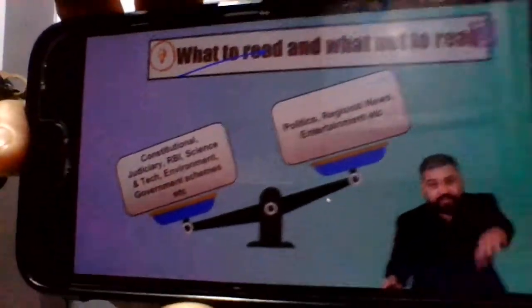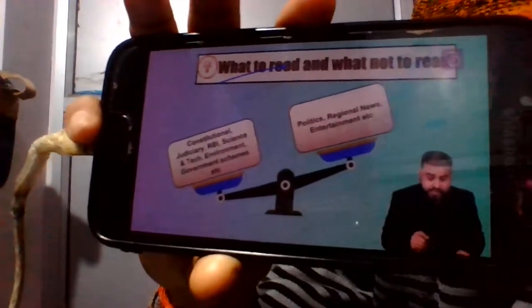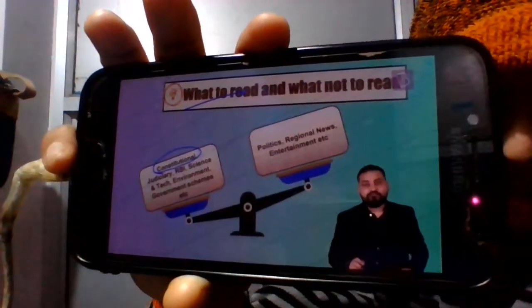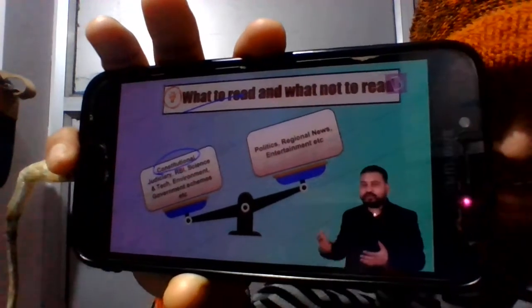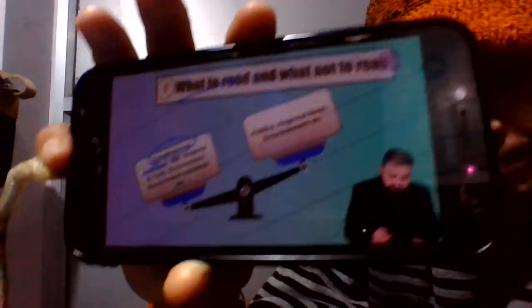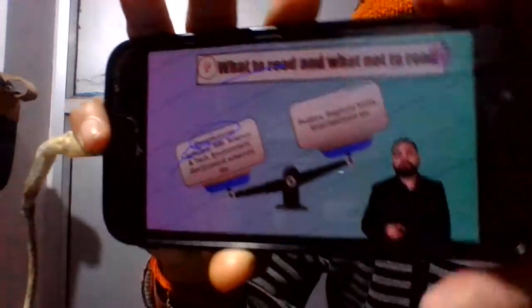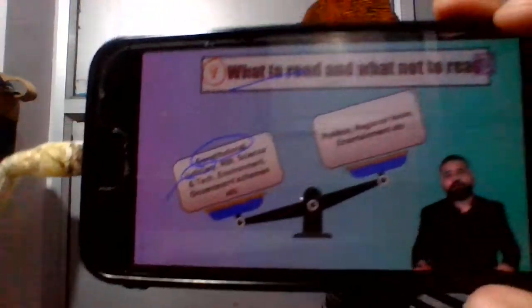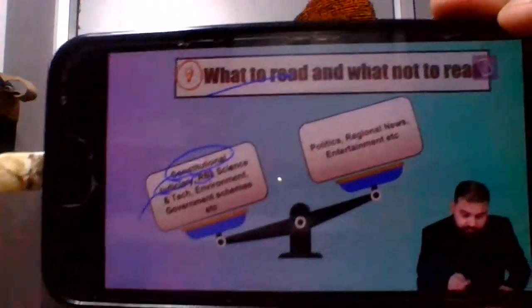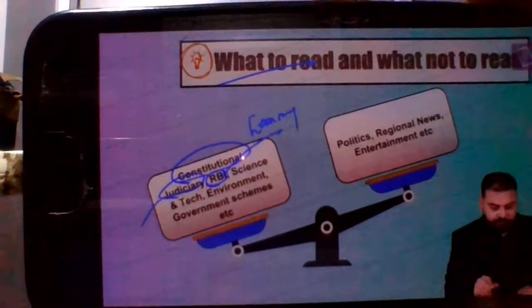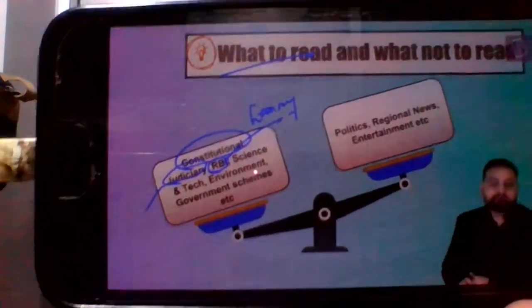Based on our discussion in the last few minutes, you could understand anything related to constitution becomes important. Any changes done in the constitution, new laws, new bills, they are important. Judiciary, the judgments given by the Supreme Court, even sometimes high courts, they become very important. Similarly, news related to RBI, or news related to economy, they become very important.